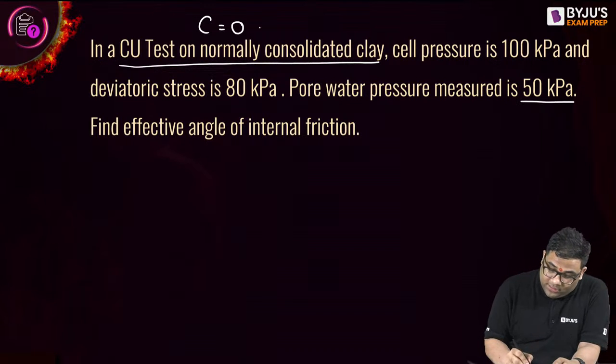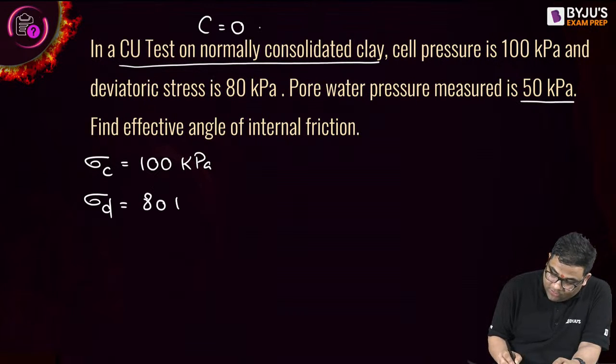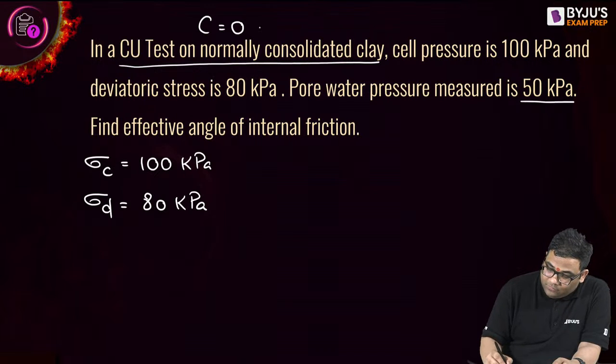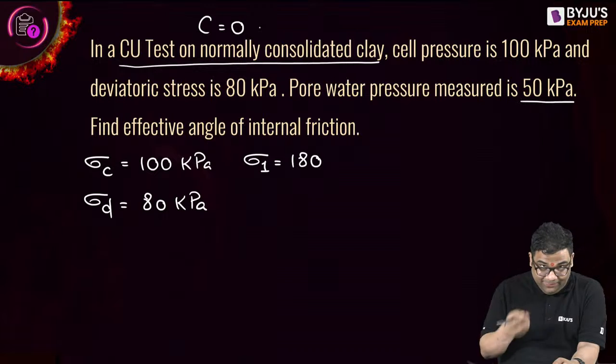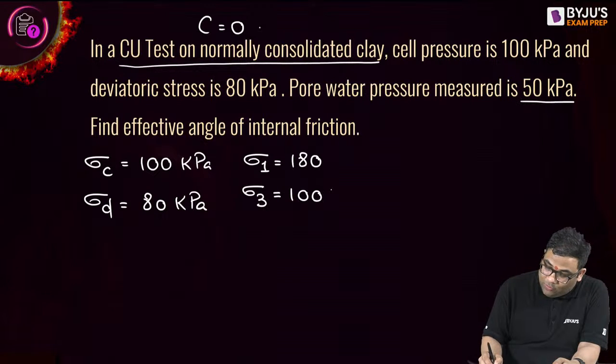The cell pressure is given as 100, the deviatoric stress is given as 80. So from here, I'll get sigma 1 equal to 180, sigma C plus sigma D, and sigma 3 will be equal to 100 kilopascal.